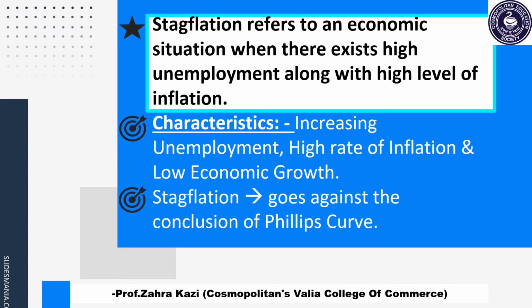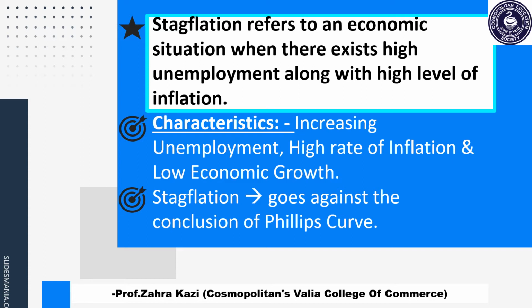Meaning of stagflation. Stagflation is an economic term which refers to an economic situation when there exists high level of unemployment along with high level of inflation. That means there is high unemployment along with high inflation. So what are the characteristics of stagflation, or what are the features of stagflation situation? In stagflation there is increasing unemployment, there is high rate of inflation along with low economic growth.